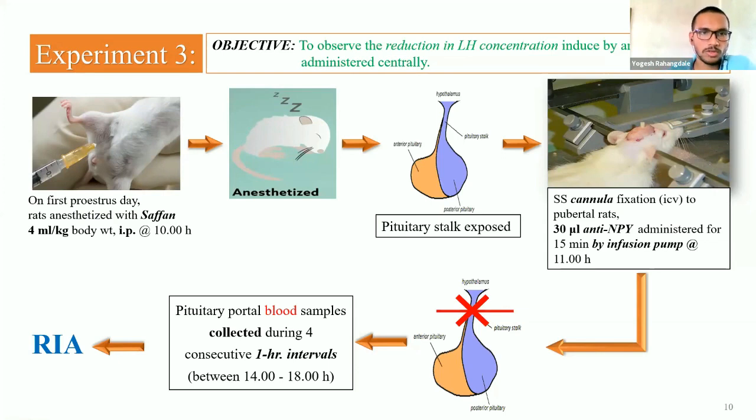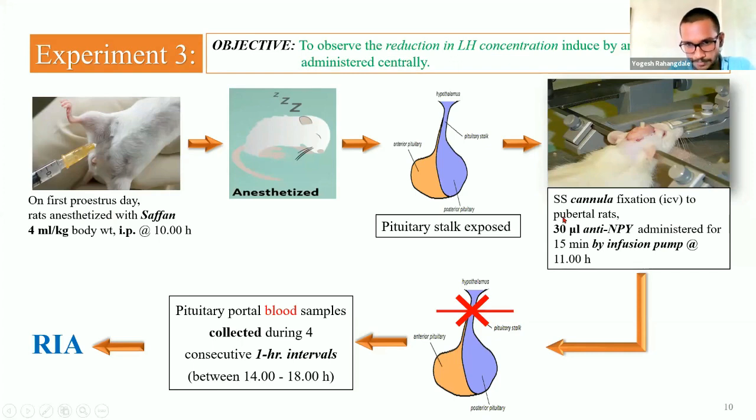In this, on the first proestrus day, rats will be anesthetized with Saffan 4 ml per kg body weight intraperitoneally at 10 hour. Then after anesthesia, the pituitary stalk of the rat will be exposed. The stainless steel cannula fixation, as we have seen in experiment number 1, will be placed there, and 30 microliter of anti-neuropeptide Y administered for 15 minutes by infusion pump at 11 hour.